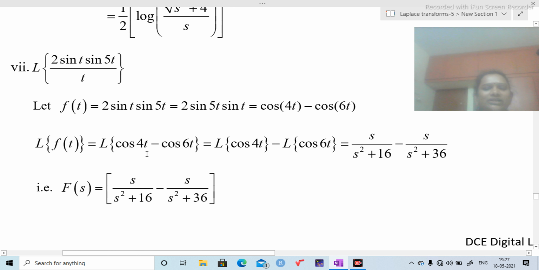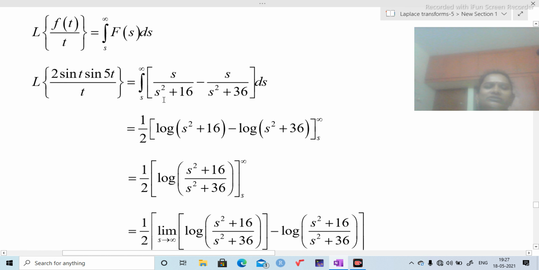By using linear property, this Laplace transform can be written like this. The Laplace transform of the first one equals s by s square plus 16. The Laplace transform of cos 6t is s by s square plus 36. Consider this as f of s. Substitute f of t value and f of s values here. Then I am going to get this step.